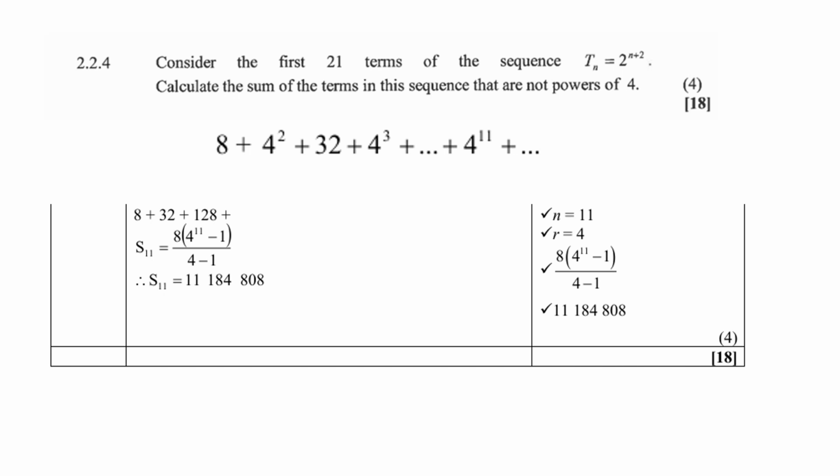Use your calculator, and you get 11,184,808. Look at the mark allocation. For n equals 11, you get a mark. For r equals 4, you get a mark. For the substitution, you get a mark. And for the answer, 1 mark.